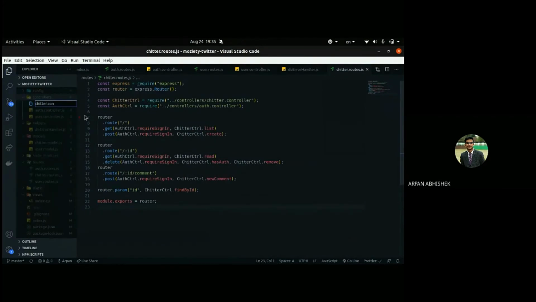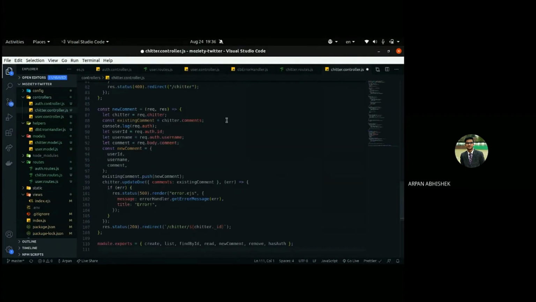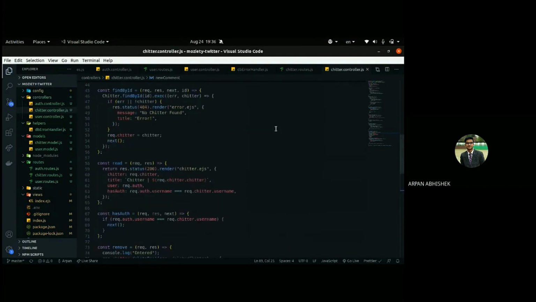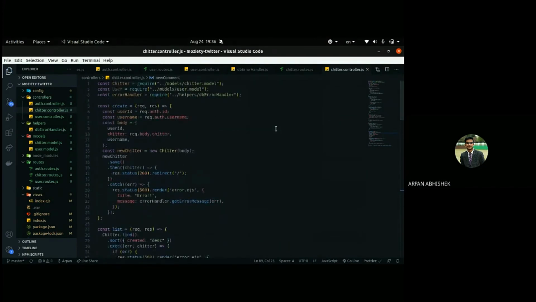Jitter.controller.js. So copy these things and we'll explain the code. We'll understand the code.